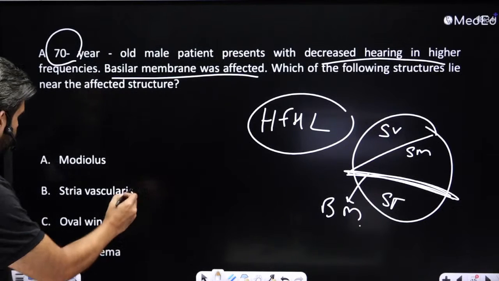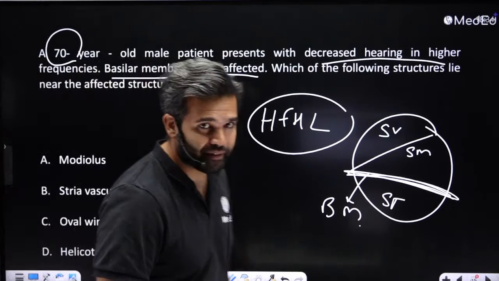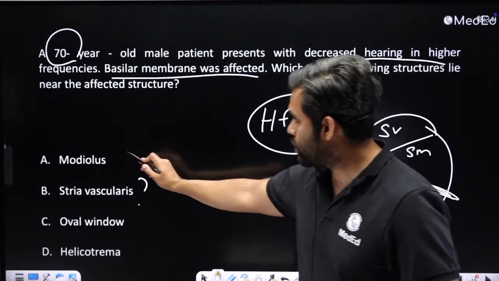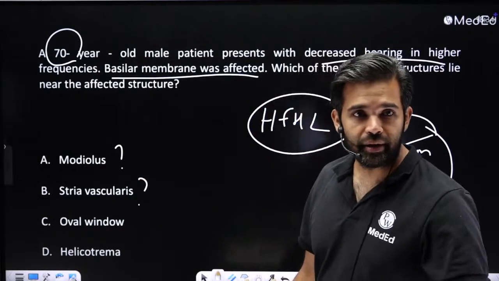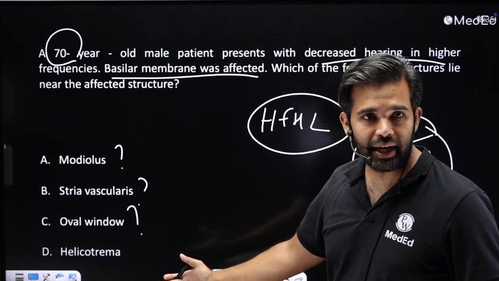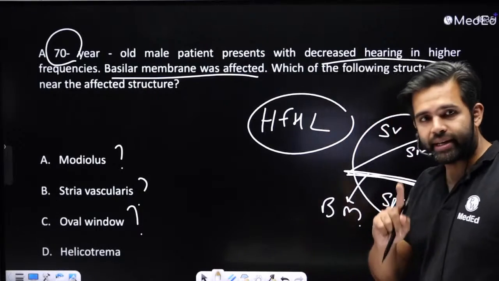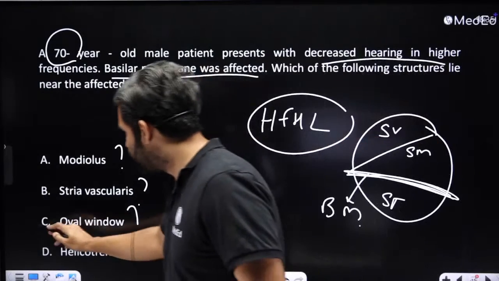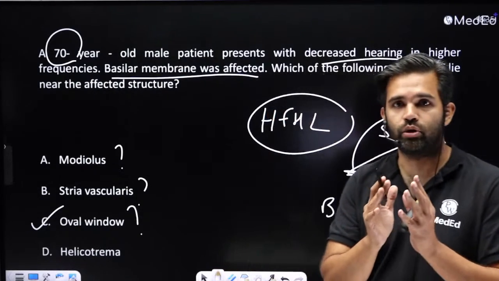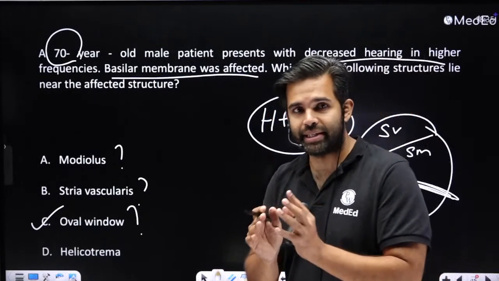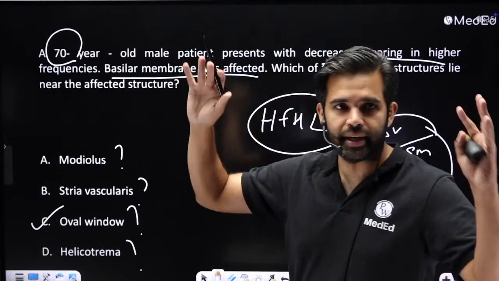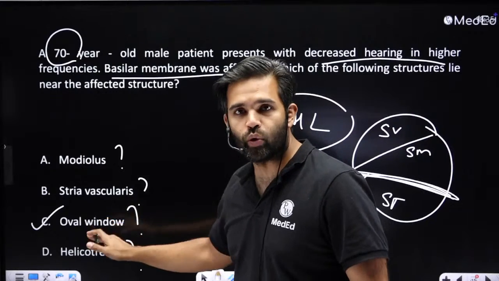So Dr. Raj is saying stria vascularis. Is it correct? Stria vascularis. Somebody is saying modiolus. Okay. And Ritik Tripathi is saying oval window. Wow. Now helicotrema is the only one left. All right. Okay. Correct answer, guys, is the oval window, and I will explain to you what the examiner is trying to get at over here. Anandita has said, let's add helicotrema as well. Very nice. Okay, but the correct answer is oval window, guys.